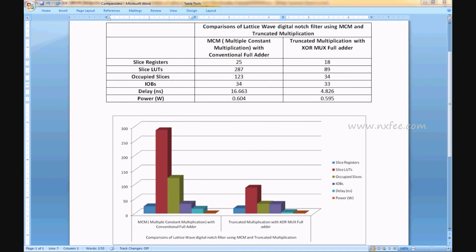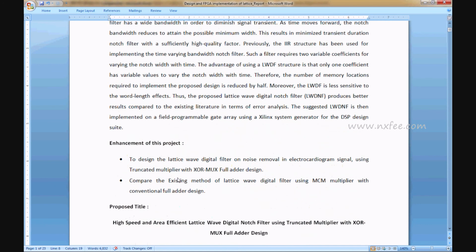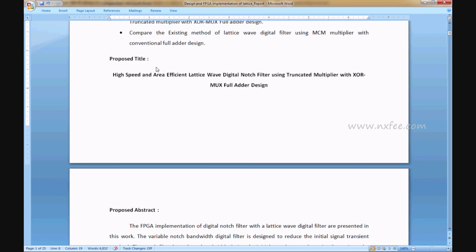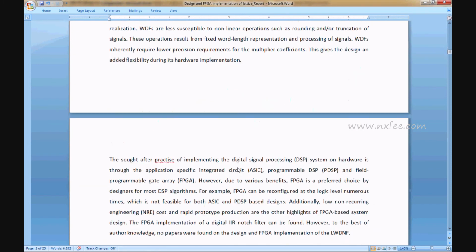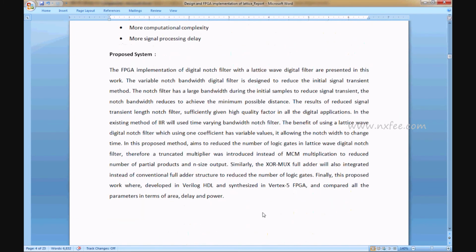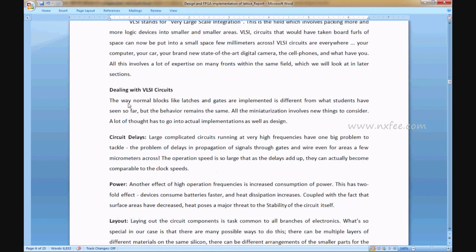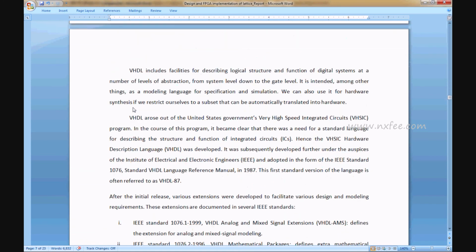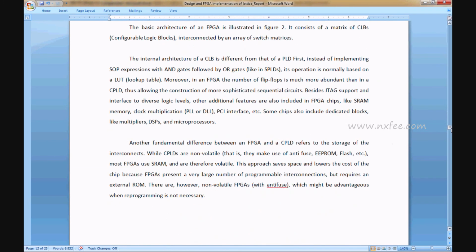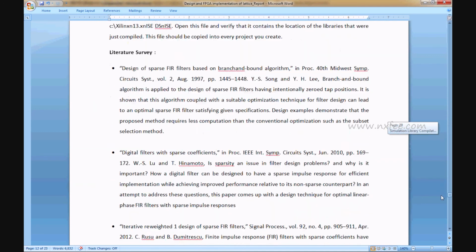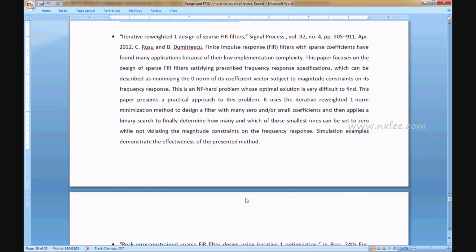And we have written an abstract document for this project. It contains the title and base paper abstract, enhancement of this project, proposed title, proposed abstract, existing system, disadvantages, proposed system, advantages, and an introduction to VLSI with related notes. Finally, the literature survey and references.